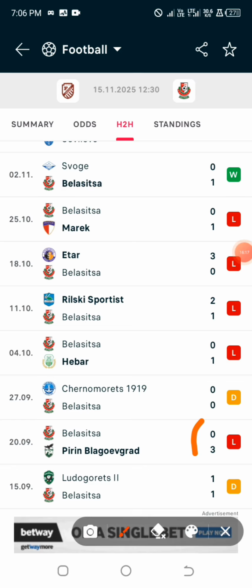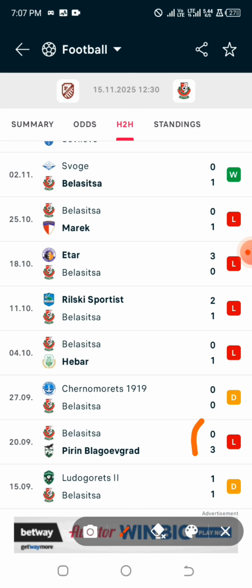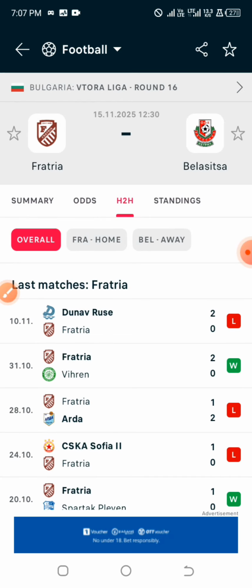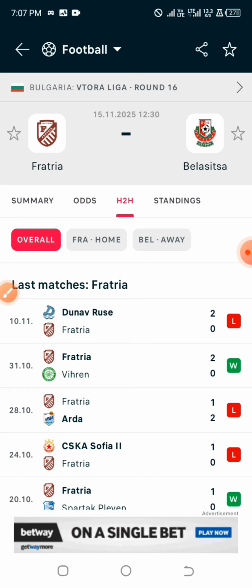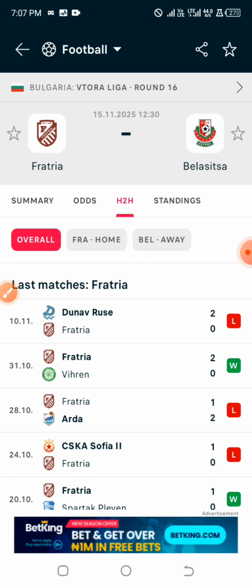Alright, so moving on to model 5, which I call the momentum form model. What is the goal of this fifth model? You need to focus on the team with the stronger recent run, and we are only dealing with the last 5 games of the home team and the last 5 games of the away team. So we check the last 5 matches inside the last 10 games. The team that we are supporting must have at least 3 wins from their last 5 games, and the opponent, the underdog, must have 1 win or less from the last 5 games.